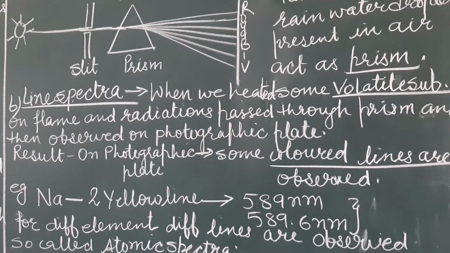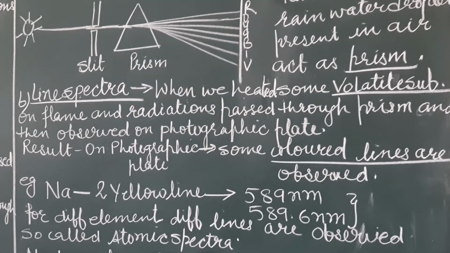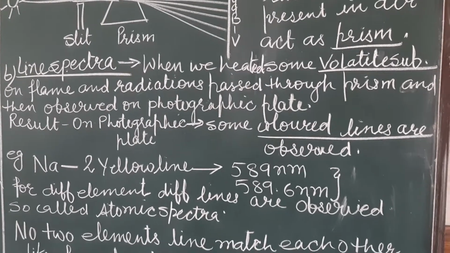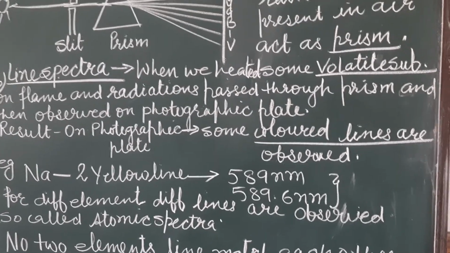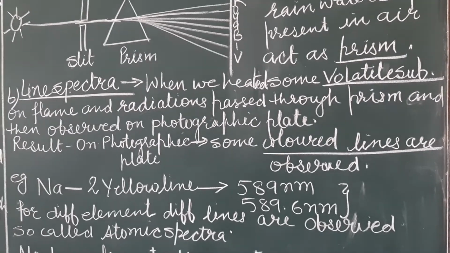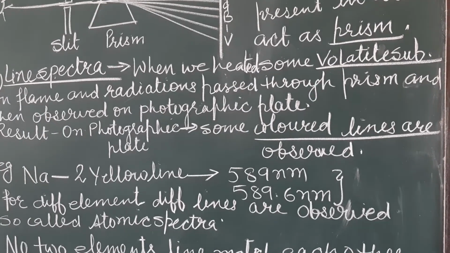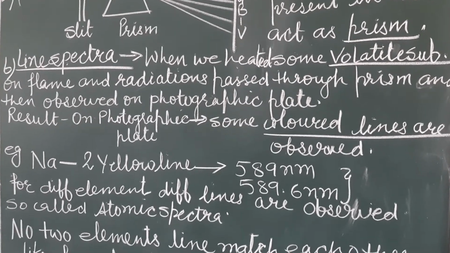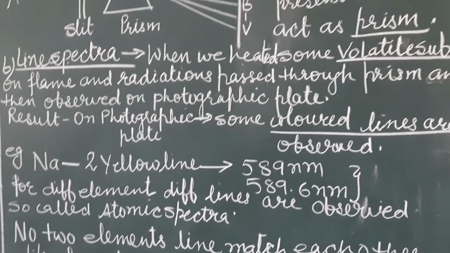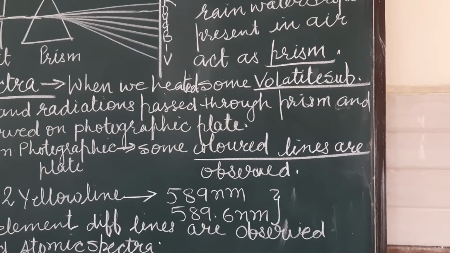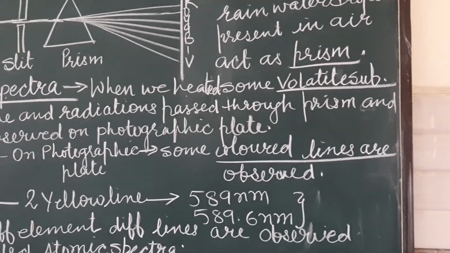When you heat some volatile substance on a flame and radiations are released, these radiations pass through the prism as shown in the previous diagram, and are observed on a photographic plate as in the last experiment. What result do you obtain on the photographic plate? You obtain some colored lines on a black sheet.